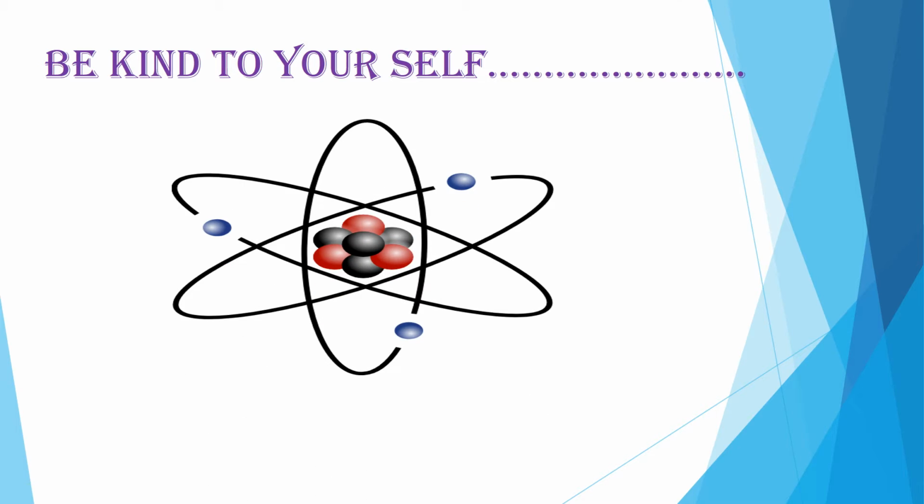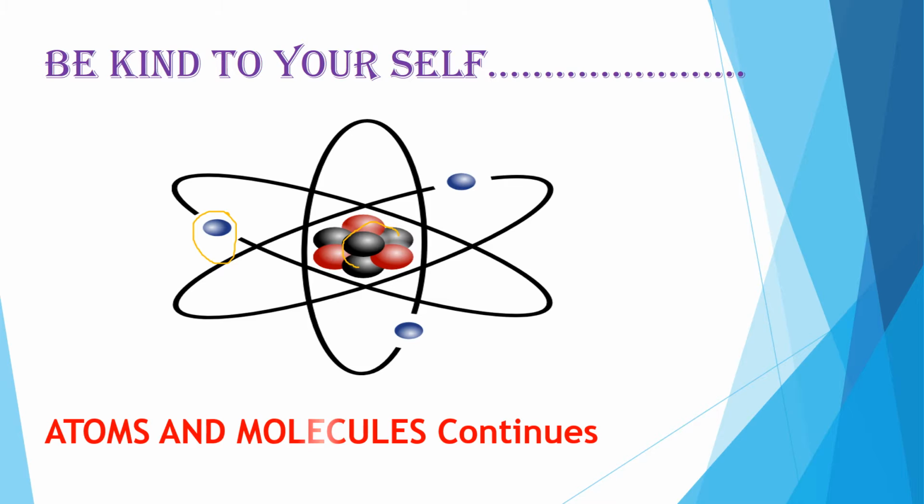So, as we are moving forward with atoms and molecules, the structure of an atom has the nucleus, you can see the nucleus. This is the nucleus having protons and neutrons in the center, and these are electrons which are present on the orbits, energy shells. So these are the electrons and these are the protons and neutrons, the three particles of an atom. So our chapter atoms and molecules continues.